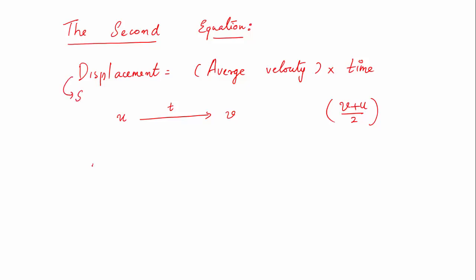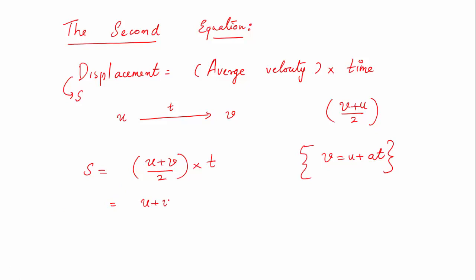Then I can say s equal to u plus v divided by 2, that is the average value of velocity, multiplied by the time taken, t. Now already from the first equation I know that v is equal to u plus at. Putting it in this v, I get s equal to u plus at divided by 2 multiplied by t.